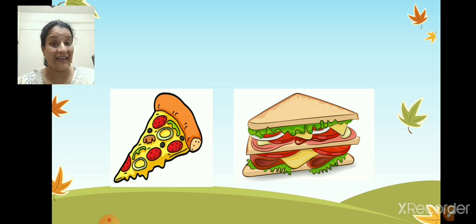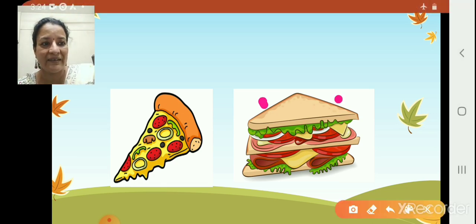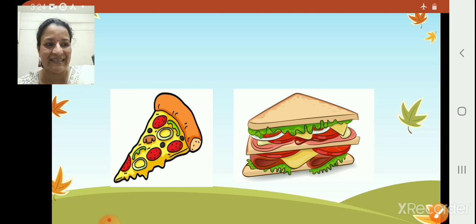Correct? And what about the big cheesy pizza? A slice of pizza is triangle in shape. Would you like to count the sides? 1, 2 and 3. Here 1, 2 and 3. 3 sides. Okay, next.